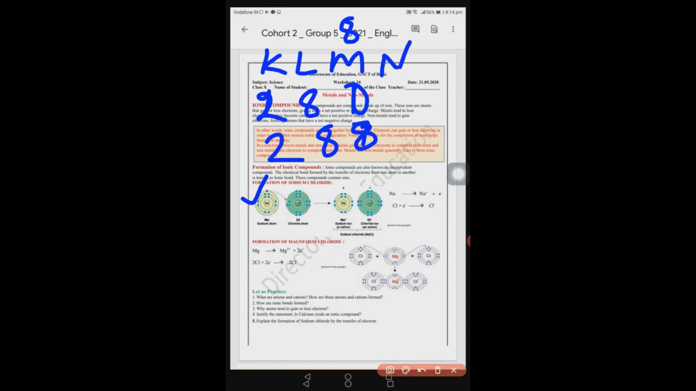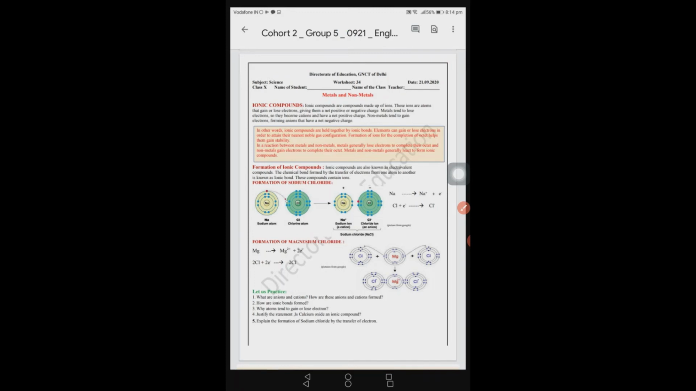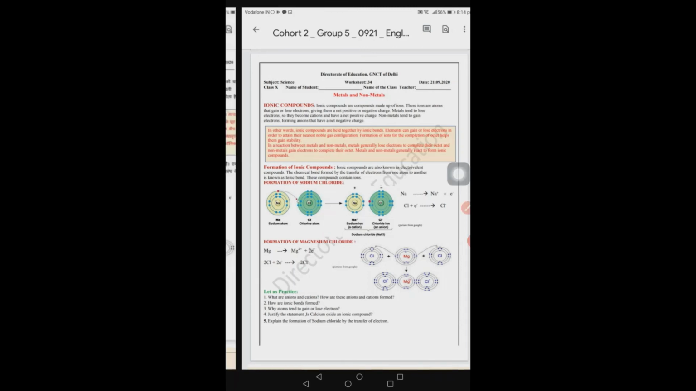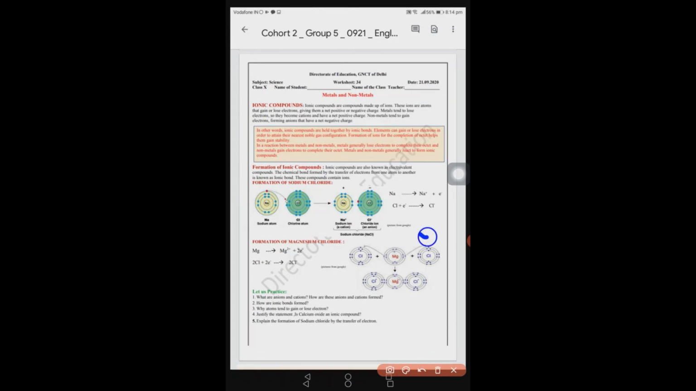Now this is explained in this electron dot structure. Let's see. Sodium atom has 11 and chlorine atom has 17. यहाँ सोडियम ने एक इलेक्ट्रॉन लूज किया, दे दिया क्लोरीन को, and now sodium has 10 electrons and chlorine has 18. So both have complete last shell. Similarly, we have another example, the formation of magnesium chloride also.